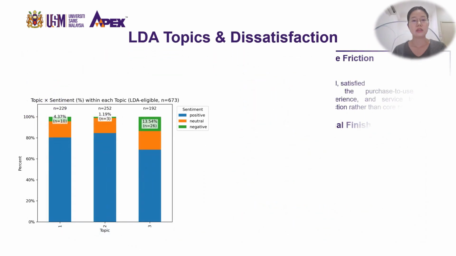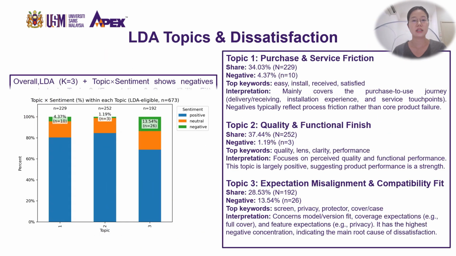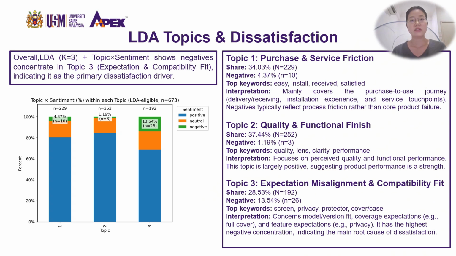Now let's go to the core finding 3. Finding 3 answers problem 3, which topics concentrate negative sentiment and what drivers do they reveal. LDA produced 3 topics. Topic 1 is purchase and service frictions. Topic 2 is quality and functional finish. Topic 3 is expectation misalignment and compatibility fit.